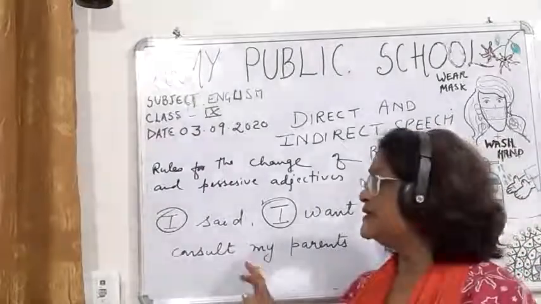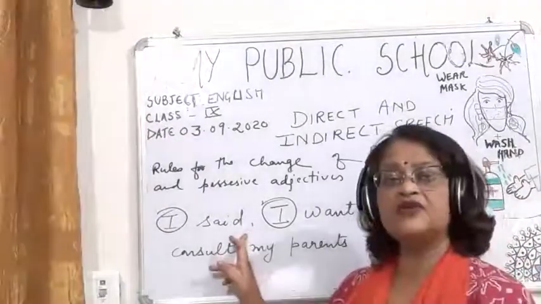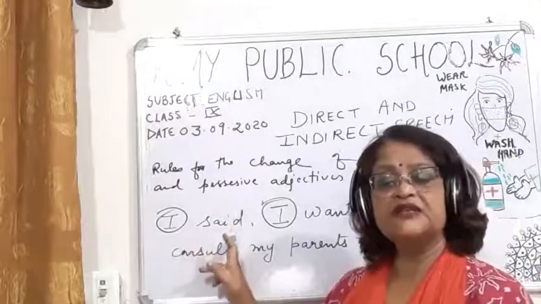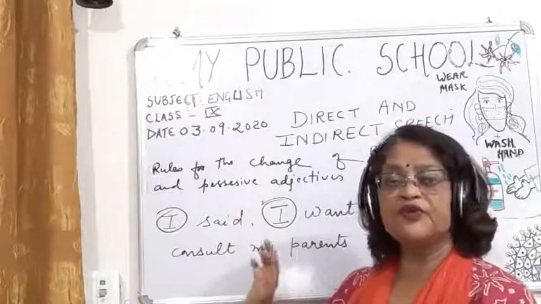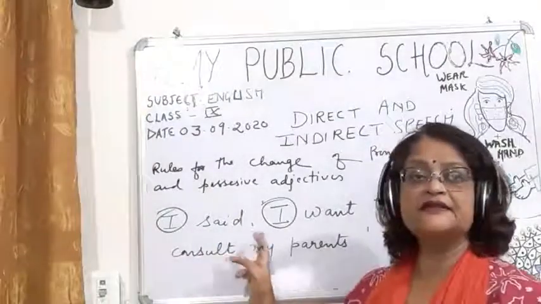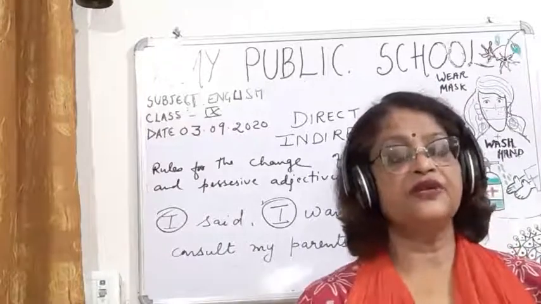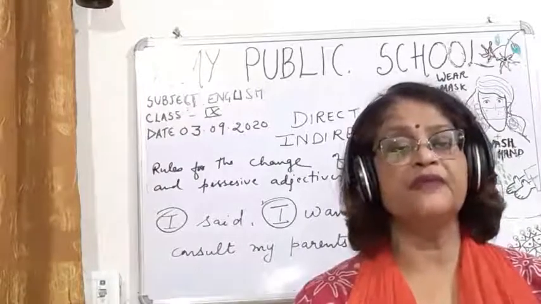Then children, again, you have to see what the subject is in the reporting part, what the object is in the reporting part, and what the reporting verb is. Now in this sentence, the object of the reporting part is not there, only the subject is there.